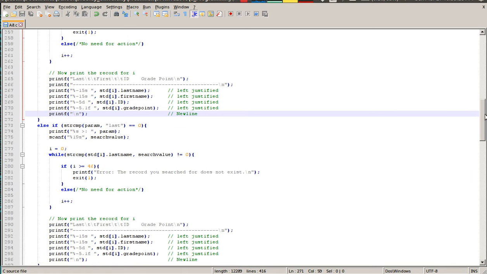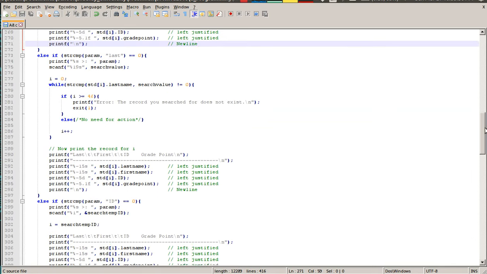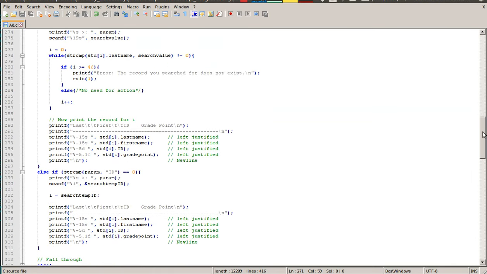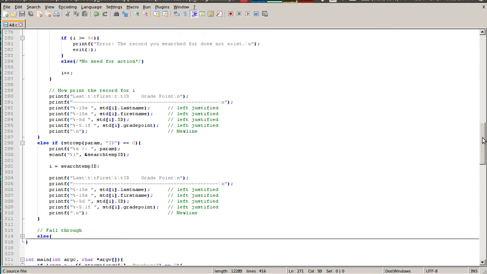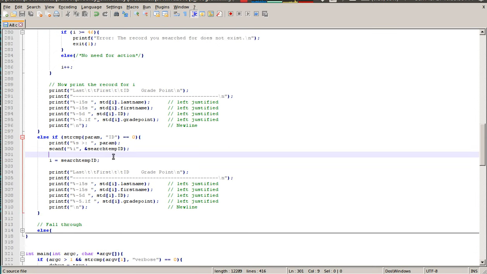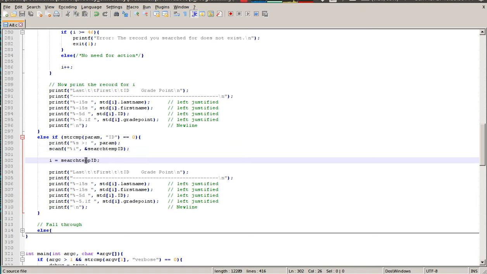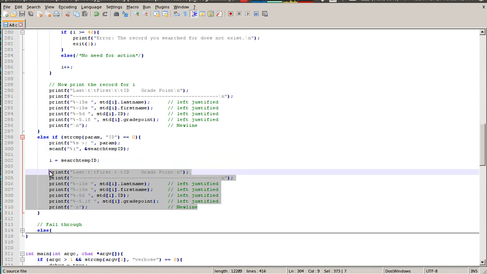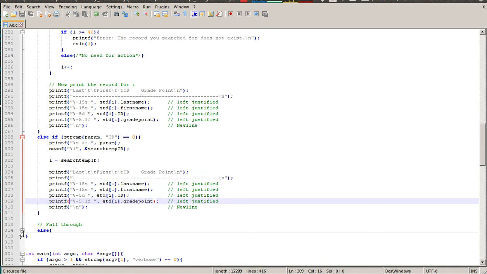Now last name works the exact same way. All the last names are the same from what I could see, so there's no need to do the whole recursion that we saw last time. And ID is really easy. It simply asks which ID, passes it to I, and then I just copy and pasted the exact same thing from the previous entry. Just print I, which is perfect.